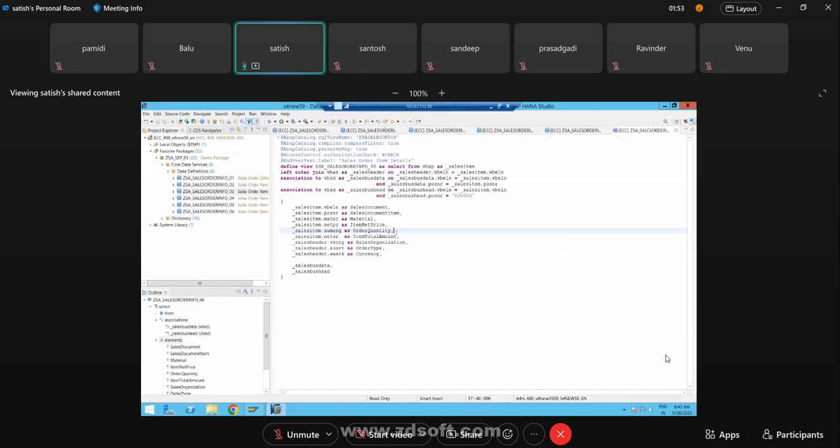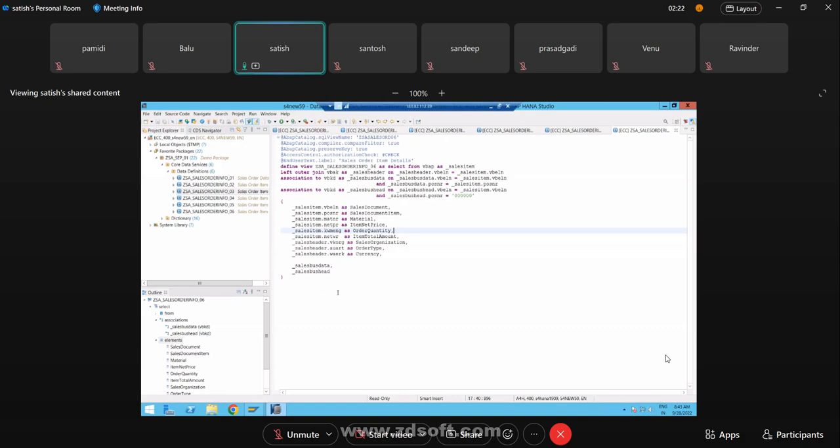CDS is central, so it should be used for reusability. If you're creating a CDS for a sales application, it should become like a base for other applications. It should not be specific to your requirement. Likewise, you need to design it. Now in this case, I didn't consume any field. I created an association to VBKD twice with different relations, but I didn't consume any field.